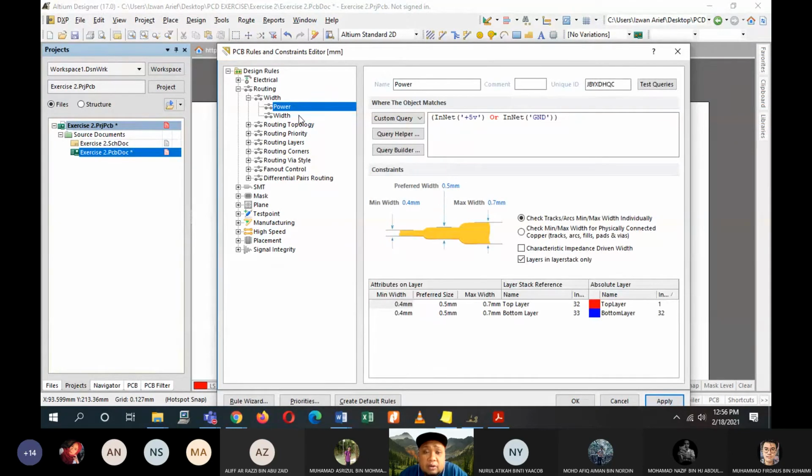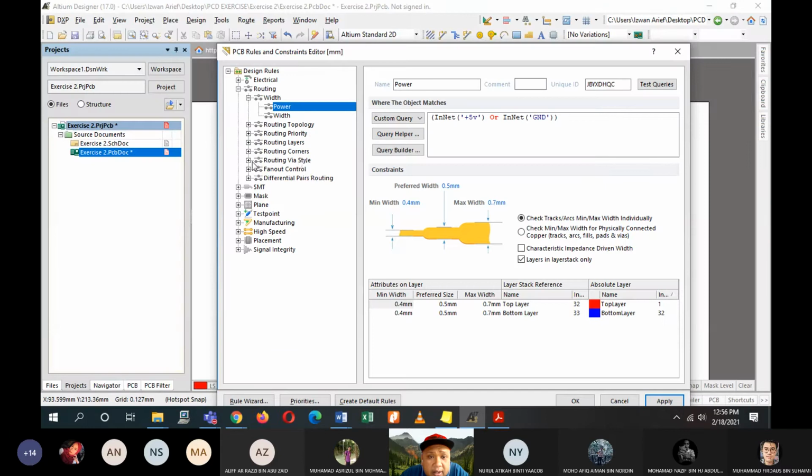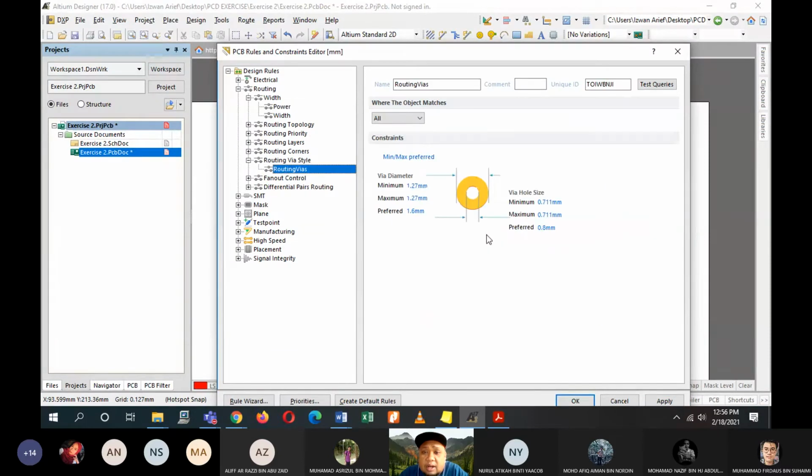Okay, that is for routing. Then we go to vias. Mana ya? Aku dah lupa moment. Routing via style. Okay. So routing. Okay, here routing via style. Click on routing via style.